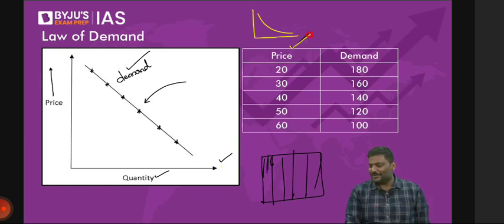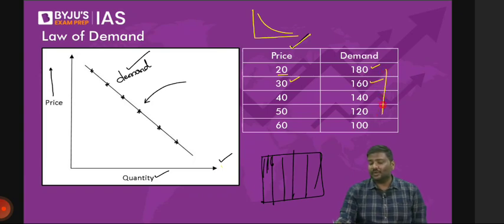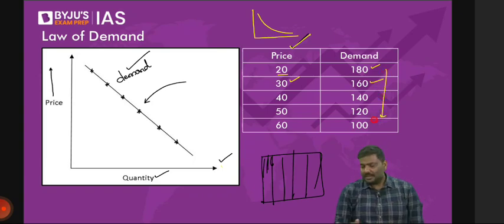And the price is 20 rupees, the demand is 180. Price is 30, demand is 160. Now don't ask me, sir, why is the demand going down? It simply means you did not even listen to the last 15 minutes. Price is 40, demand is 140, price is 50, demand is 120.